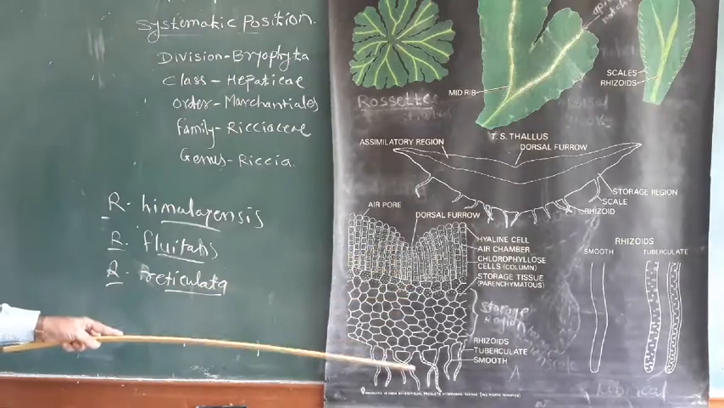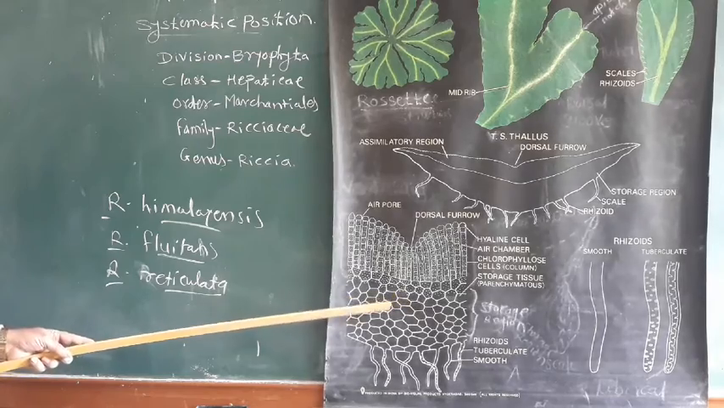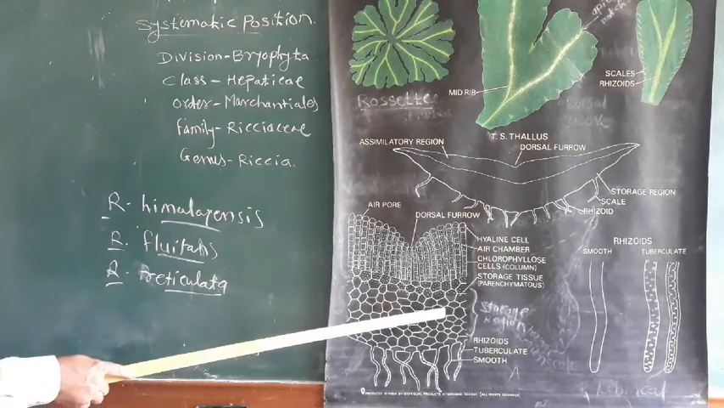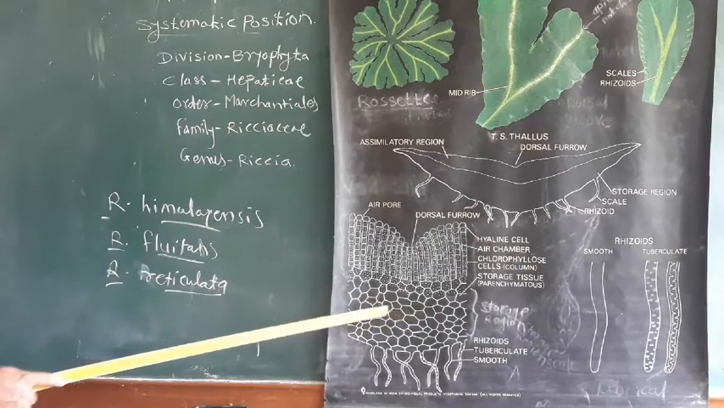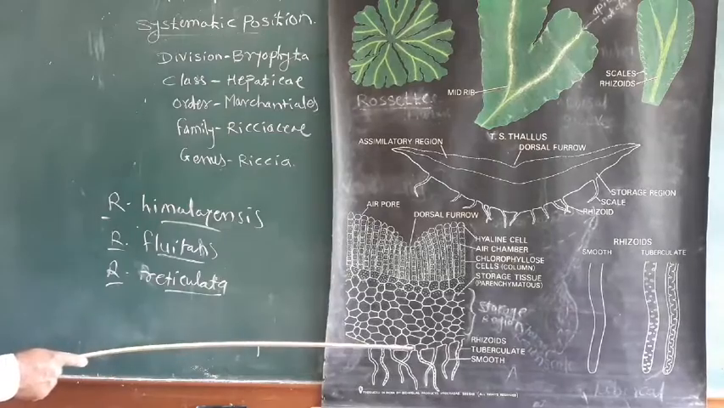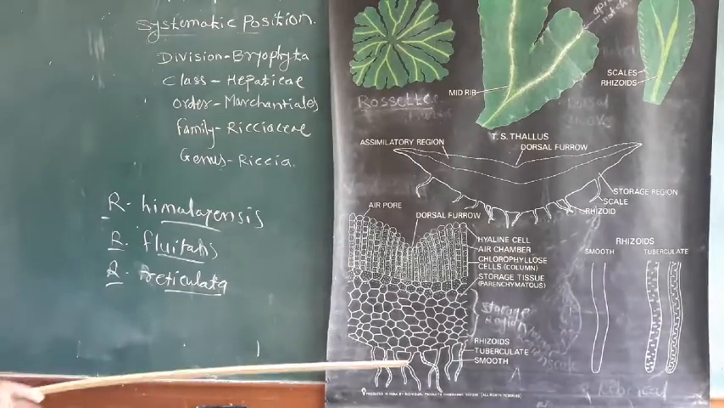At the lower side there is a region called the storage region. These cells are parenchymatous in nature. They store food material in the form of starch. At the lower side the lower epidermis is present, from which rhizoids and scales arise.